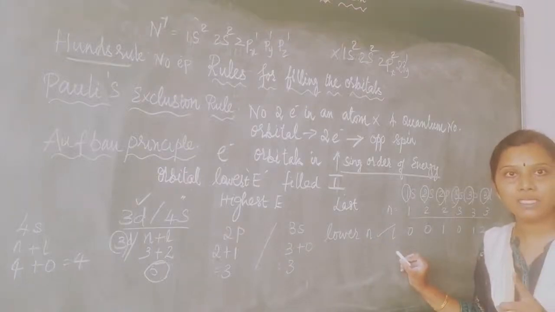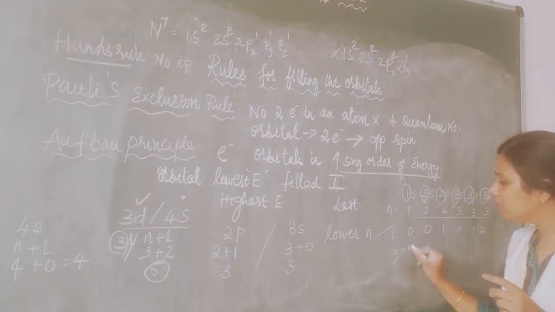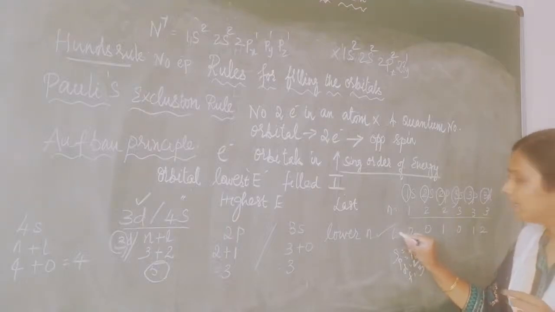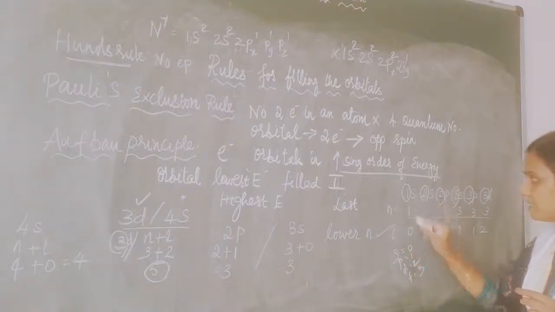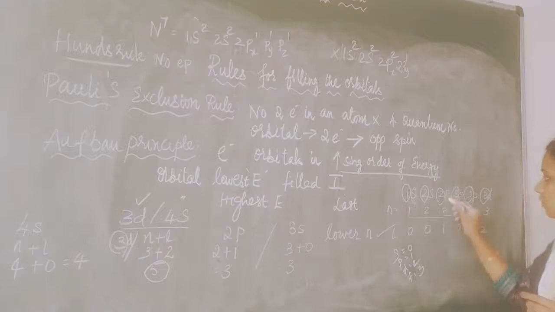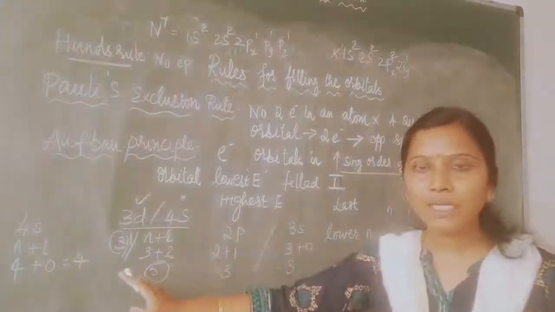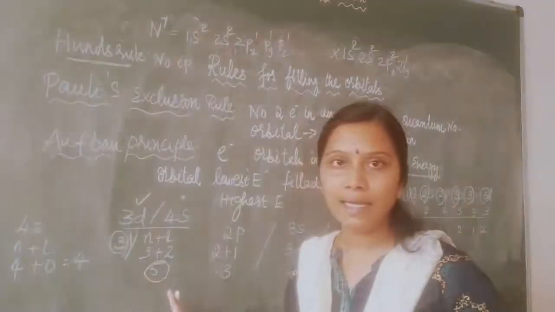s is equal to 0, p is equal to 1, d is equal to 2, f is equal to 3. So that's what I have written here. l is equal to 0 since it is s, for p it is 1. s, 0. p, 1. d, 2. Okay. Done. So there is a competition between d and s orbital.